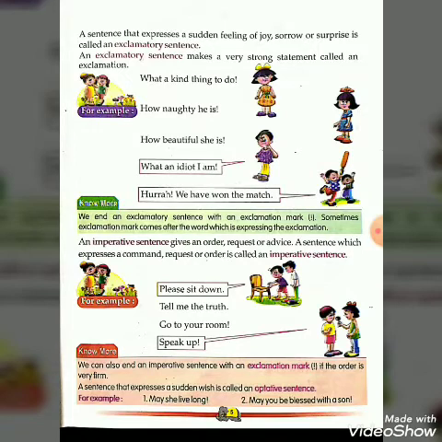How beautiful she is, then it is a surprise. How naughty he is, you can see surprise sometimes. And what a kind thing to do, a feeling of joy.